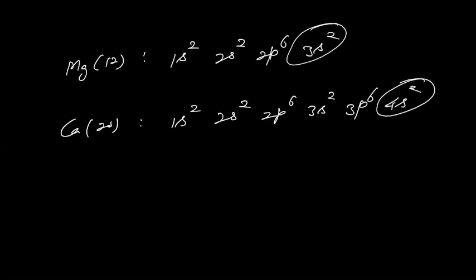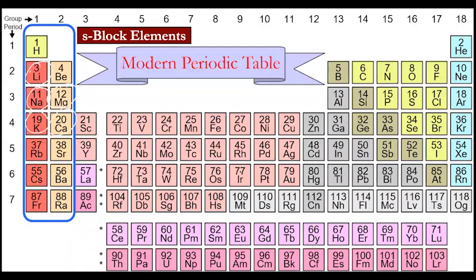The increasing order of number of electrons will decide which particular group I am talking about. If it is S1, it will be first group. If it is S2, it will be second group. That's it. So here the valence electron configuration of all will be S1. Here valence electron configuration will be S2. That's how you will decide these are S block elements.